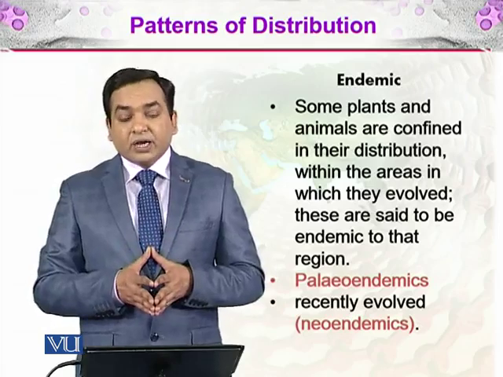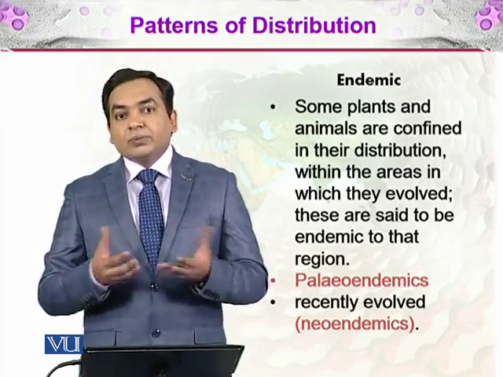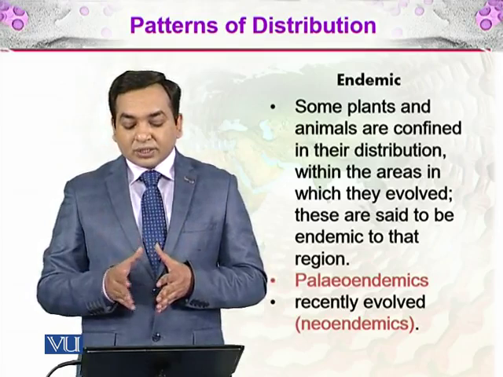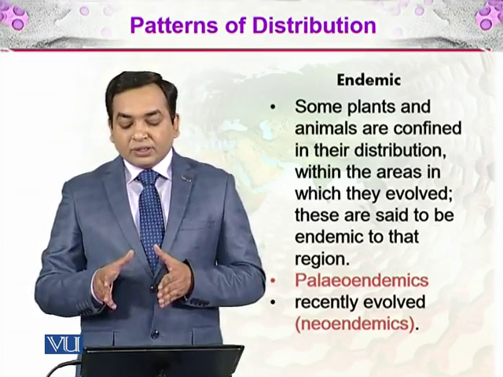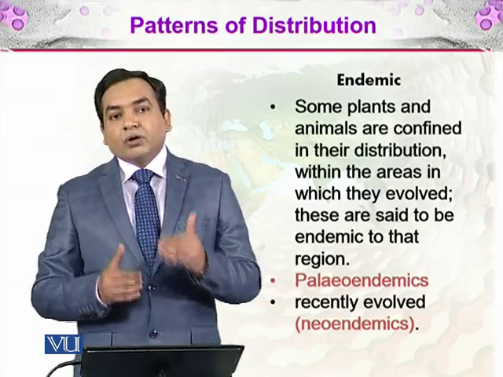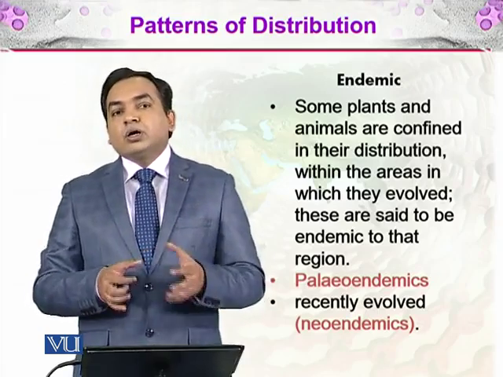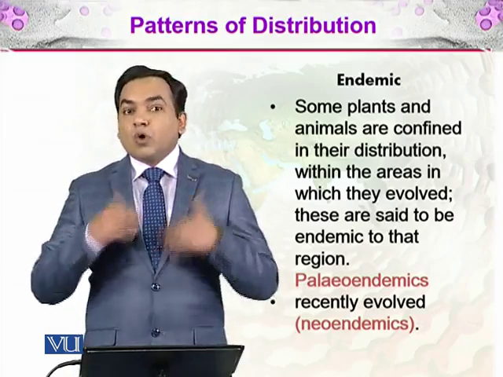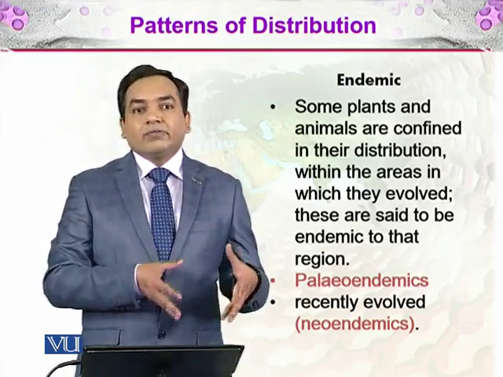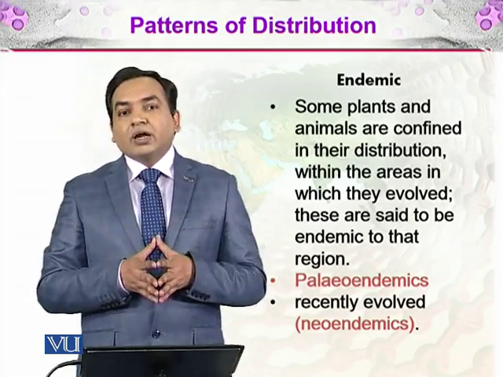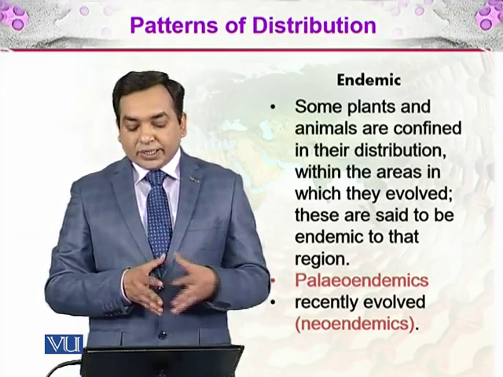And then there is the endemic. The term endemic pertains to some plants and animals which are confined in their distribution to the areas in which they evolved. So this is related to how an organism evolved at a certain place, and now it is considered native to that space. For example, kangaroos are native to Australia.